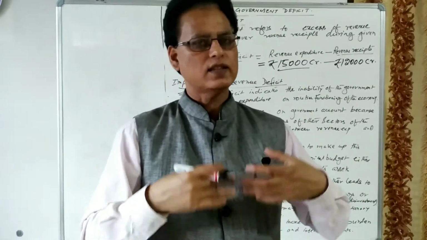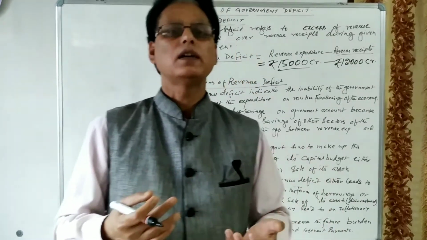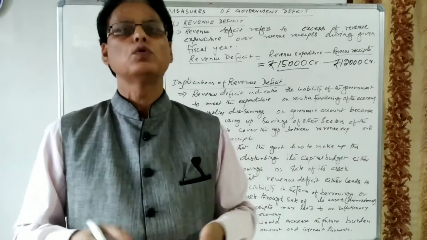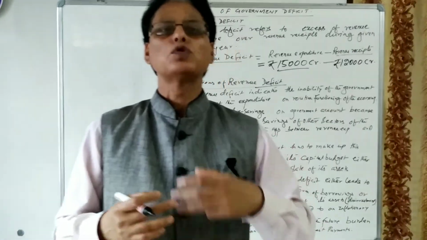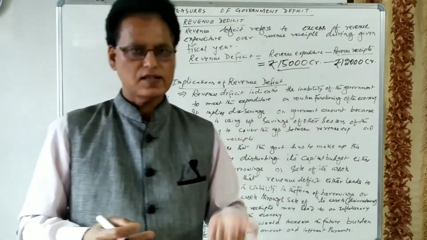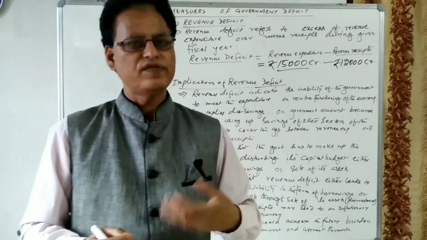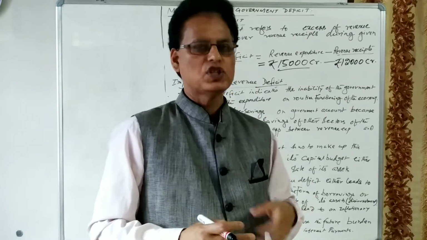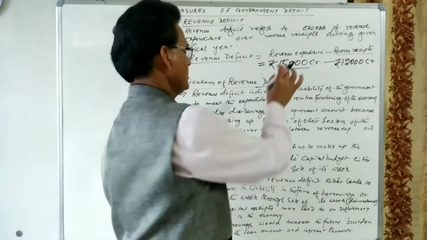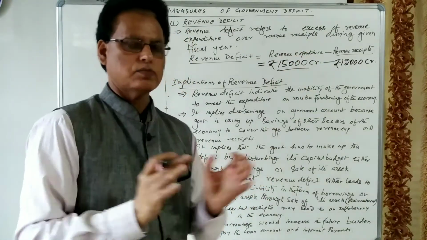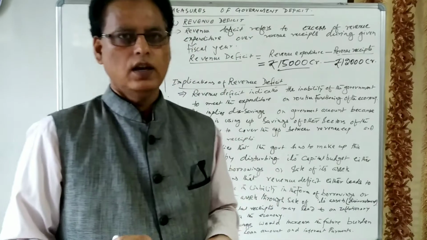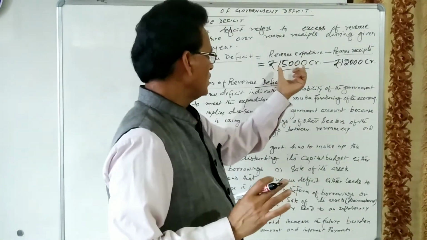Revenue expenditures include the payment of wages and salaries, pension payments, subsidies, scholarships, interest payments, and defense and administrative expenditure of the government. So these are routine expenditures. Revenue expenditures go on continuously in order for the government to function.